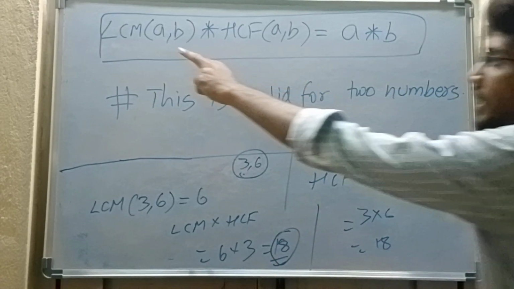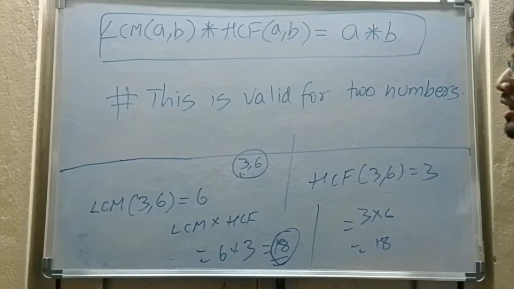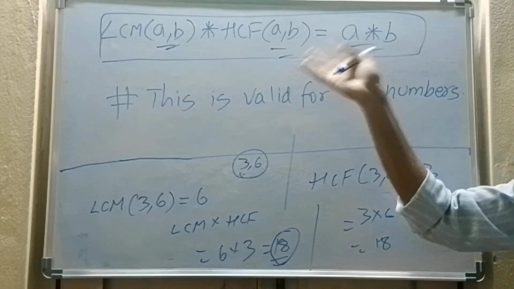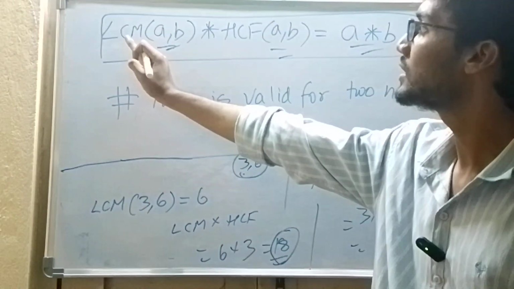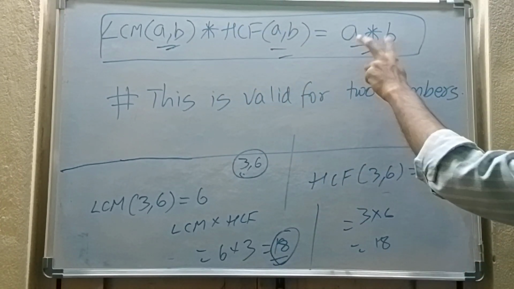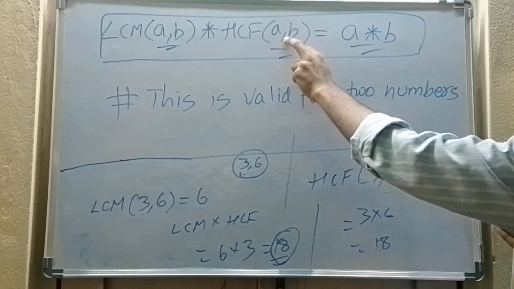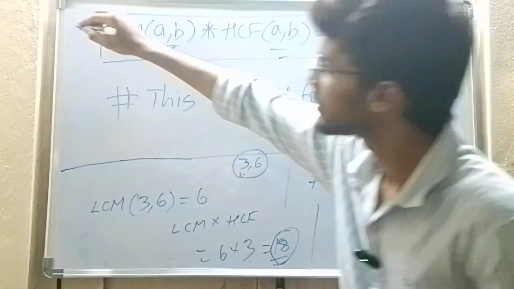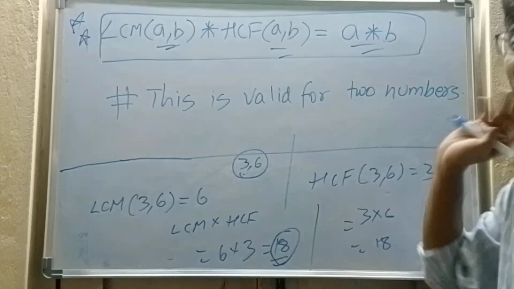If you take three numbers A, B, C, then it does not hold. But if you take two numbers, it holds for every possible set. So remember that LCM into HCF is equal to the product of the two numbers. This is very important. Every year one question will come from here.